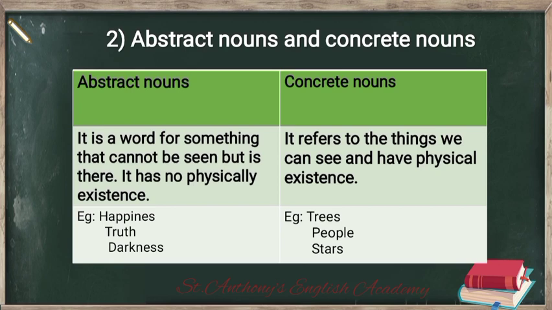So happiness is an abstract noun. They may be ideas, concepts, feelings, qualities, right? All the things which we cannot touch, which we cannot see, we call them abstract nouns.